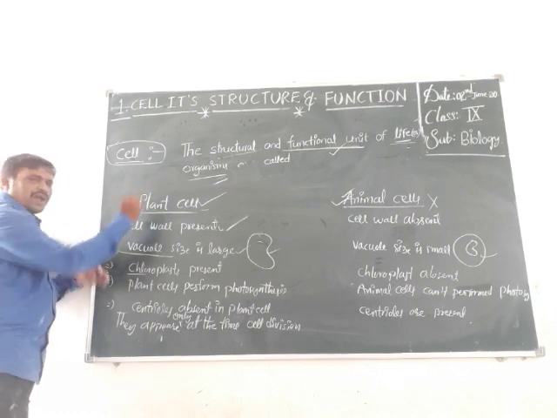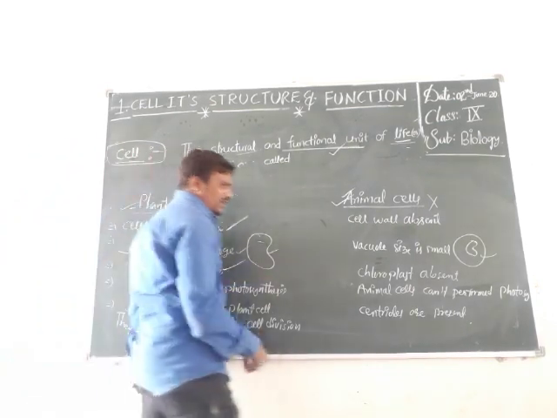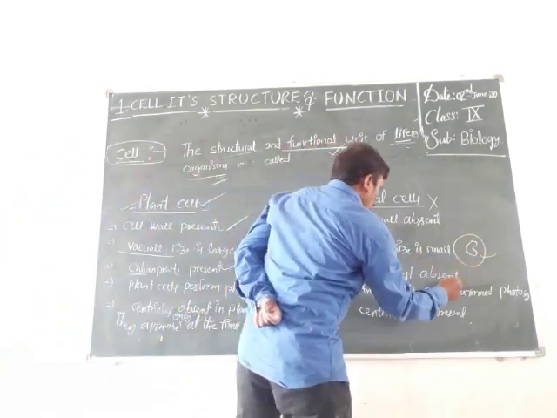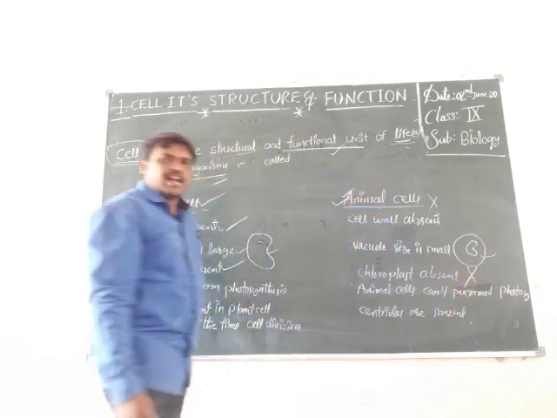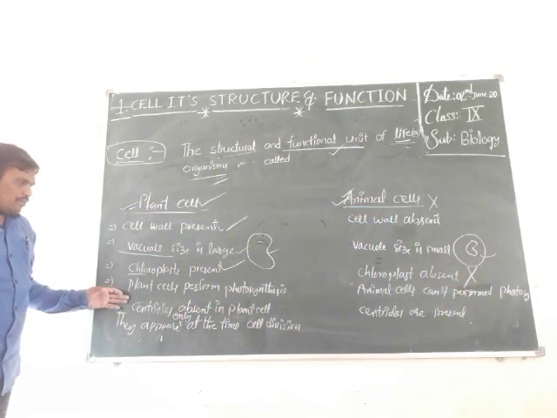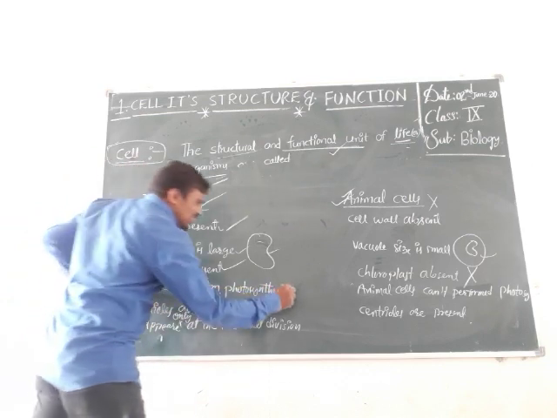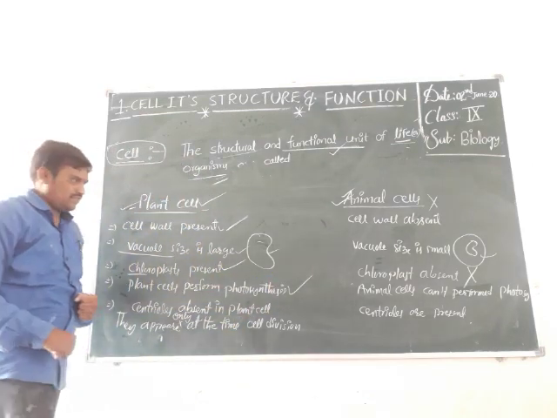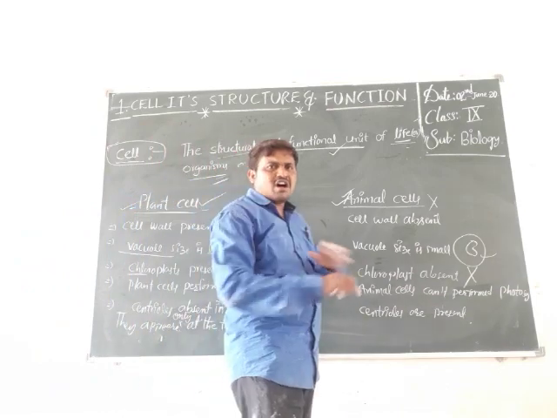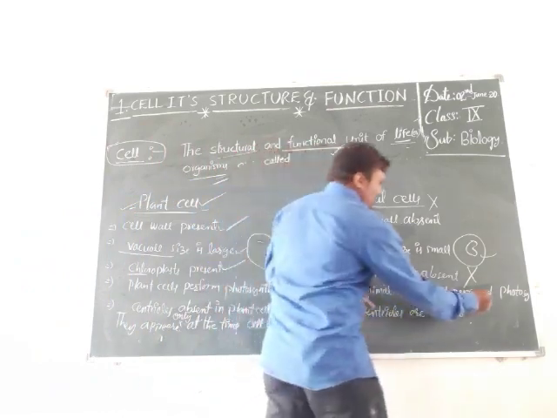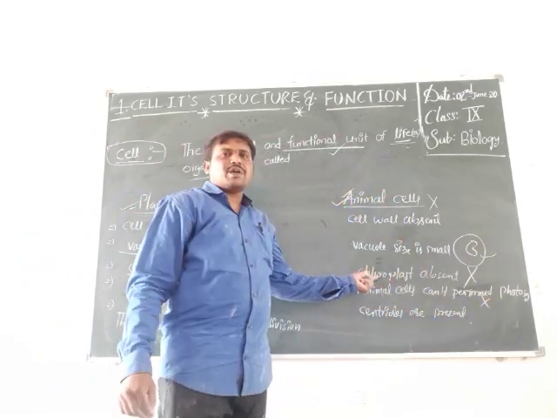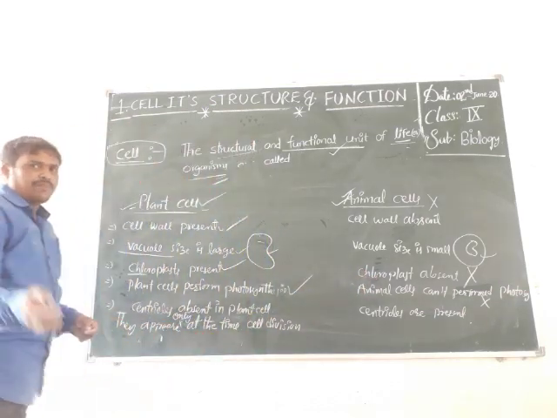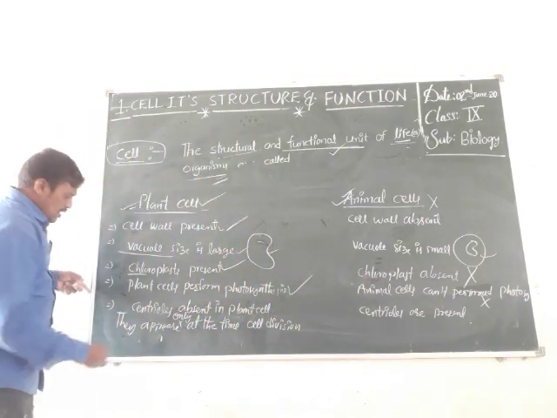Chloroplasts are present in plant cell, but absent in animal cell. Plant cells perform photosynthesis, meaning they can prepare their own food in the presence of sunlight. Animal cells cannot perform photosynthesis because they have no green color pigment chloroplast. That's why they depend on plants.